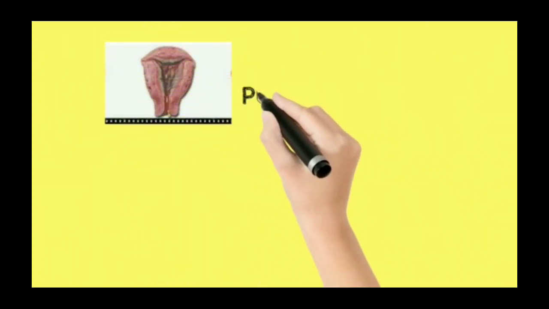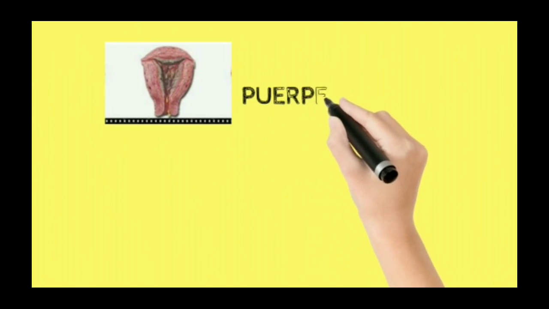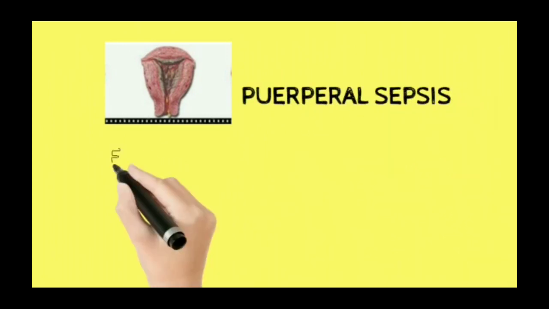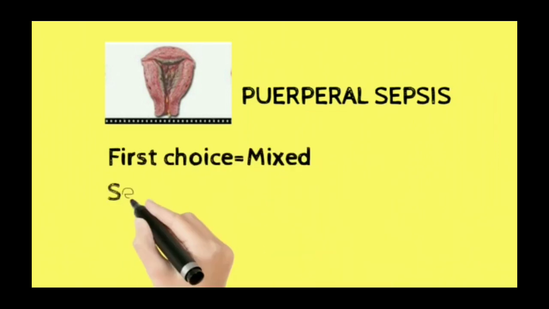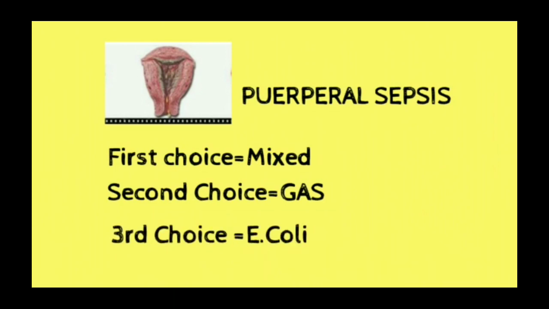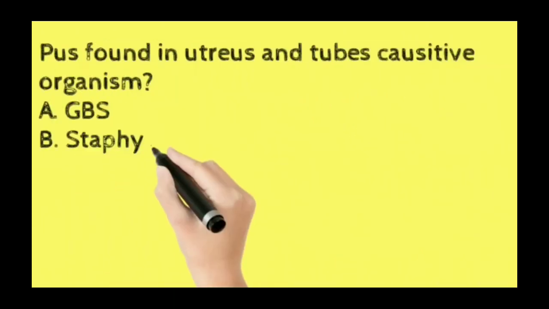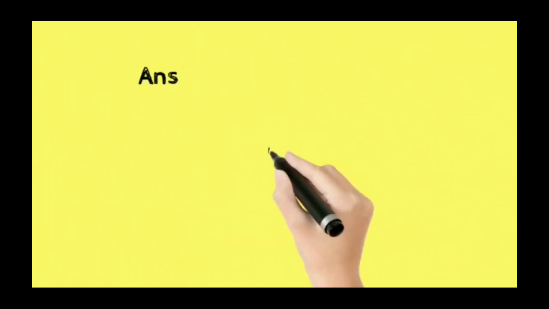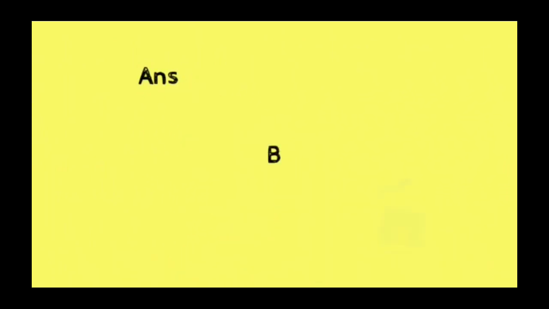Okay. Now, uterus is shown puerperal sepsis. There are different microorganisms which cause puerperal sepsis. First choice is mixed, second group A streptococci, third choice is that of the E. coli. Now, pus found in the uterus and tube, causative agent, as we have discussed before, the causative agent is GBS.